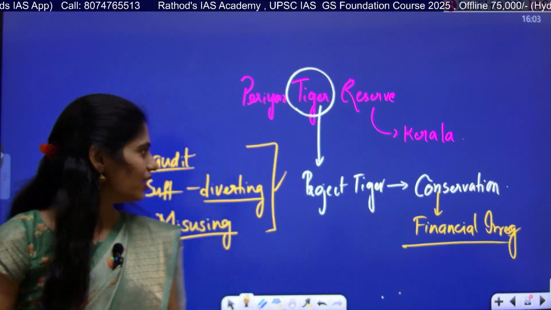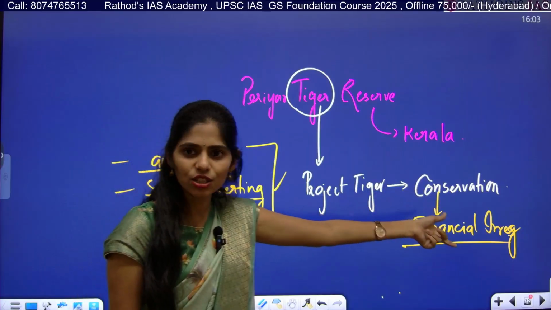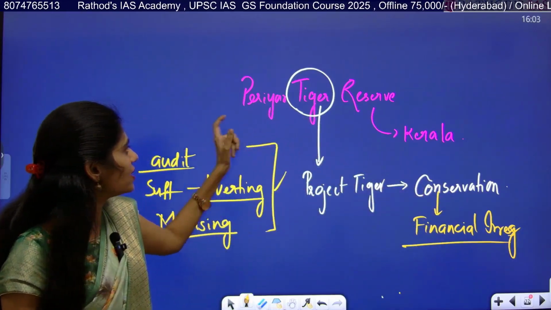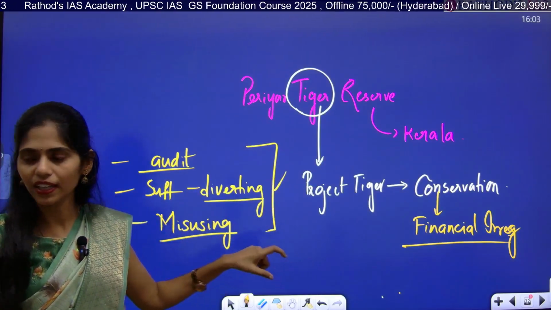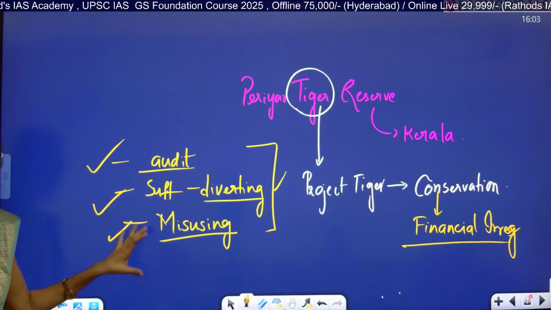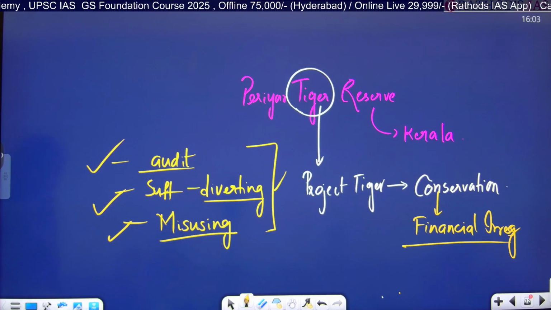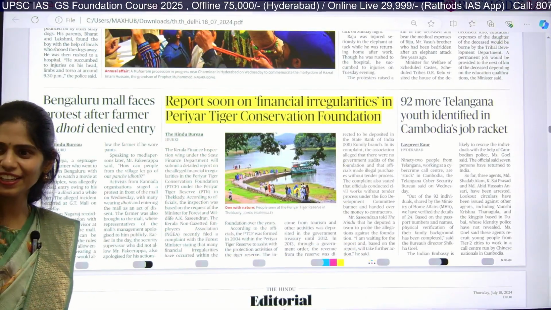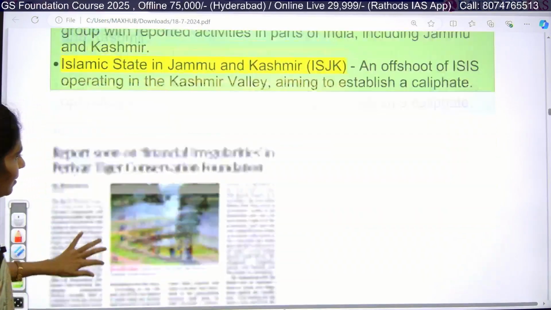Okay, clear? Now actually this article is saying that the funds given for the conservation of these tigers under the Periyar Tiger Reserve Foundation are not being used properly. There is misusing, diverting, as well as a lack of proper audits. These three points are given exactly in that article. Now you can remember it for a longer time, right? Now let us see this clearly.